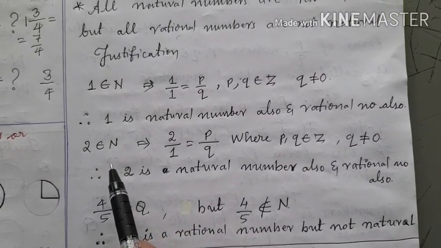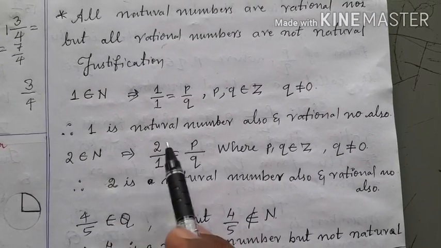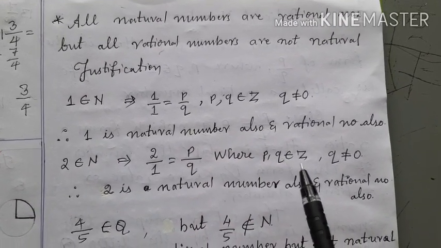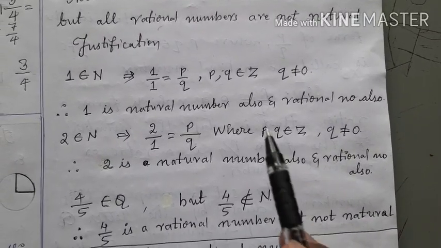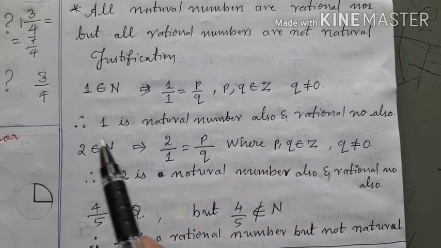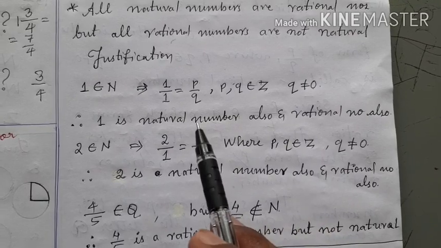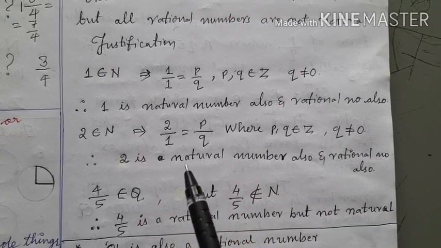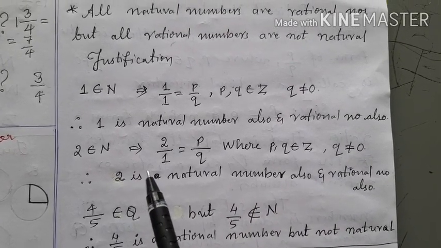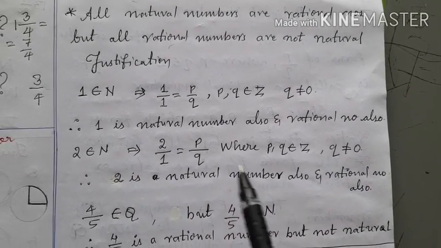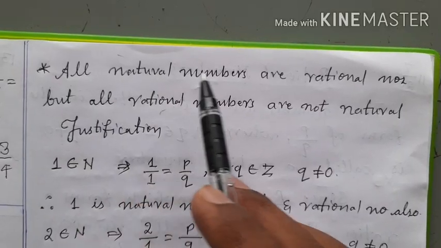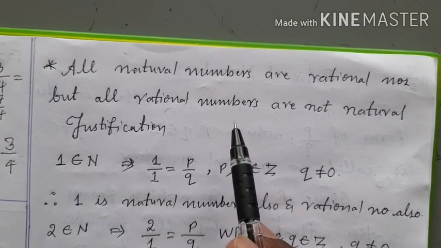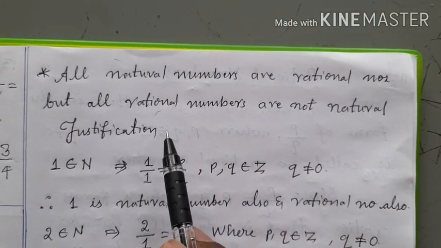So I can write 3 as 3 by 1, 4 as 4 by 1, 5 as 5 by 1, 6 as 6 by 1, 8 as 8 by 1, etcetera, in the form of p by q. Therefore 1, 2, 3, 4, 5 up to infinity, they are natural numbers also and rational numbers also. But all rational numbers are not natural numbers. This implies all natural numbers are rational numbers, but all rational numbers are not natural numbers.